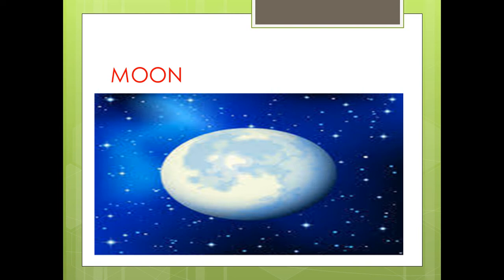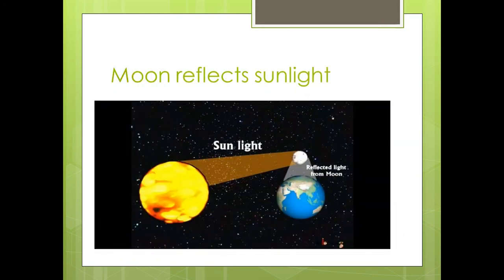Actually, the moon is a dark object, but it reflects the sunlight to the earth. The moon can take the light from the sun and reflect it to the earth.